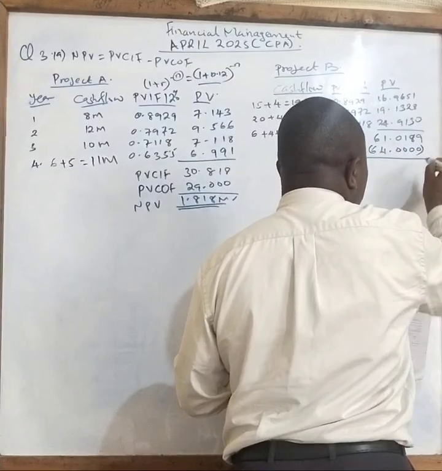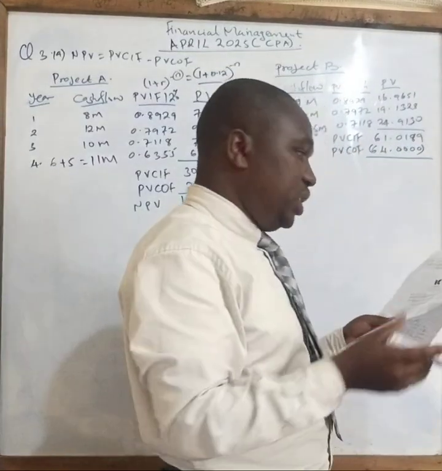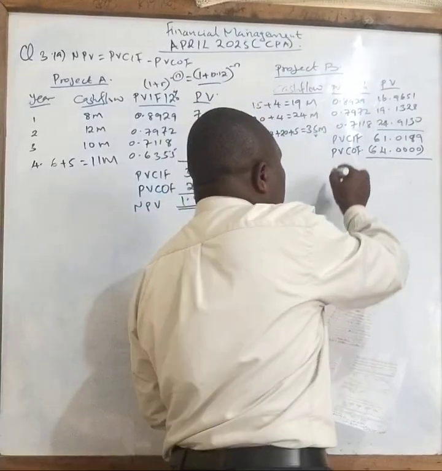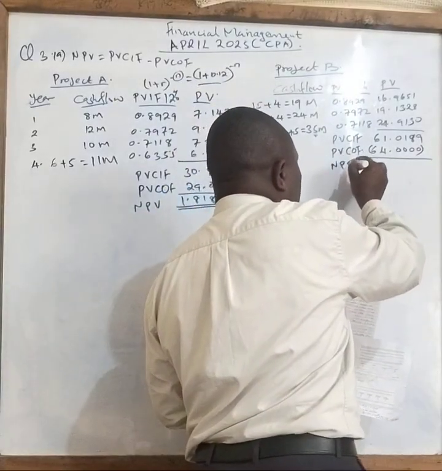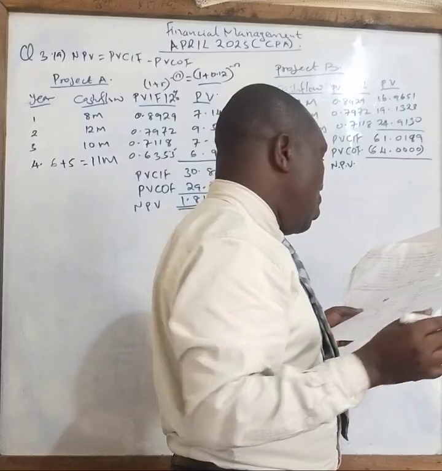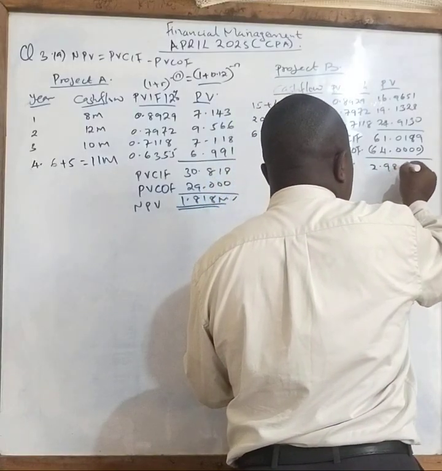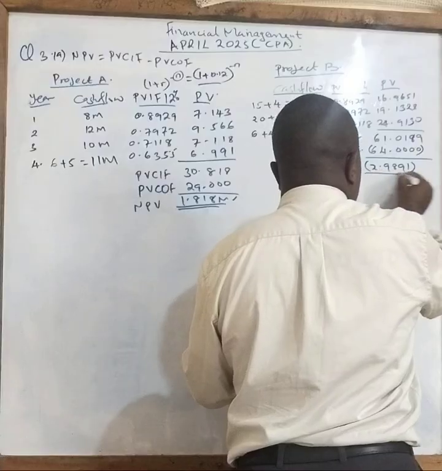So when you subtract this, what is your answer? When you subtract, you get a negative, right? Which means the net present value for this particular project is a negative 2.9891.